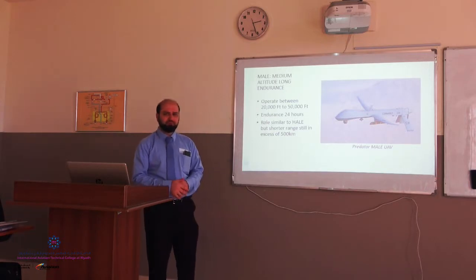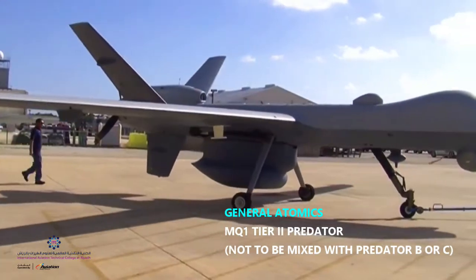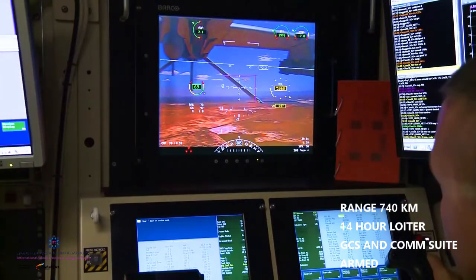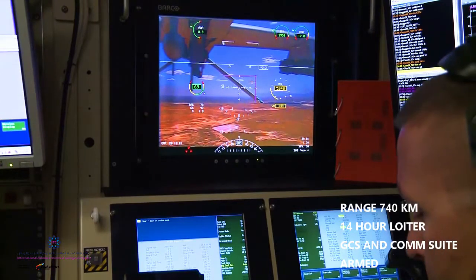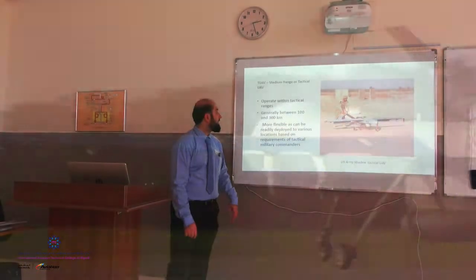And an example of this is Predator, a MALE UAV, and the range is all in excess of 500 kilometers. It's still good.